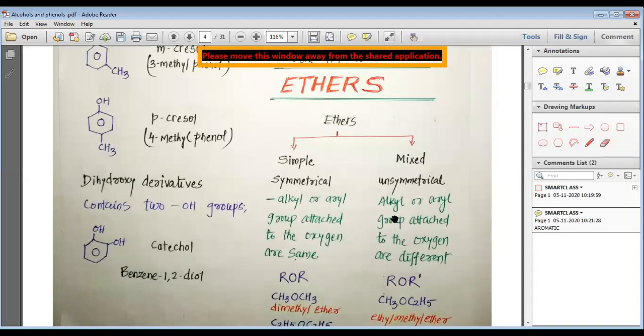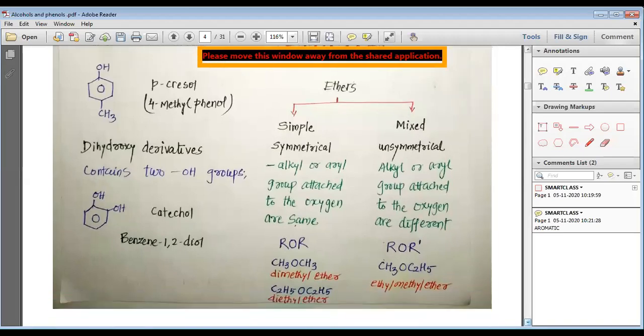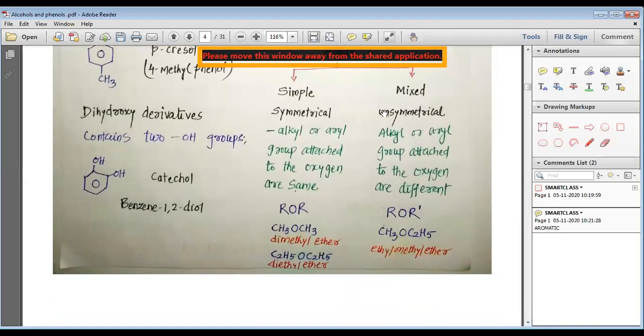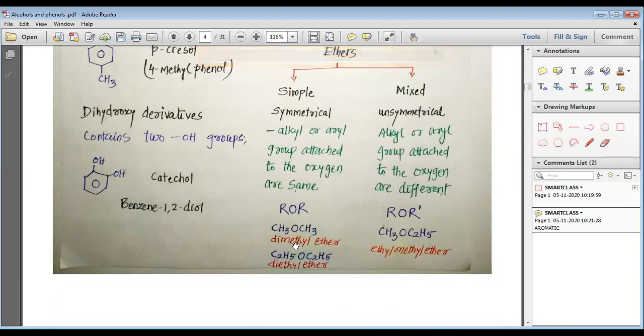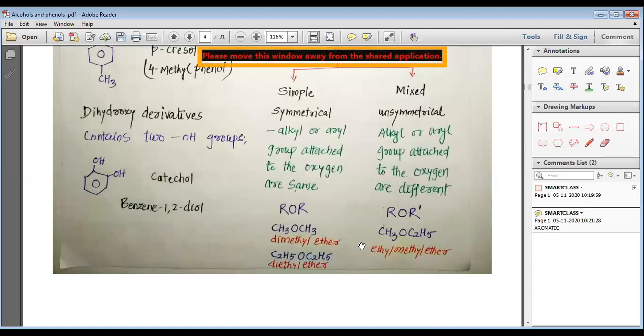But when the alkyl or allyl groups attached to the oxygen are different, then they are known as mixed or unsymmetrical ethers. You can see CH3OCH3, which is known as dimethyl ether, or C2H5OC2H5, which is known as diethyl ether, are examples of simple or symmetrical ethers.